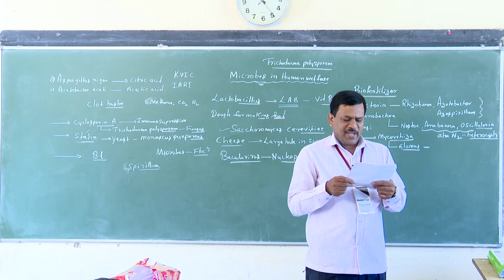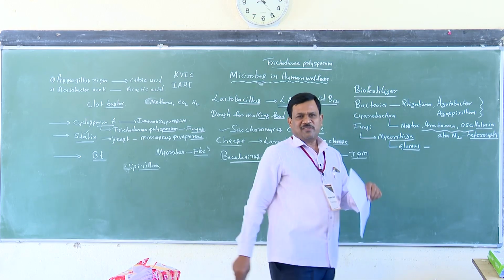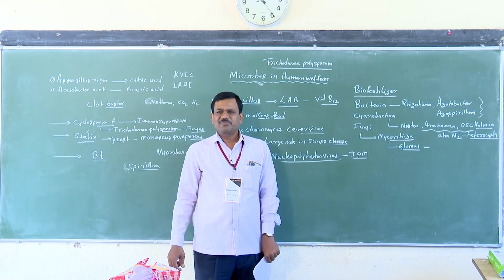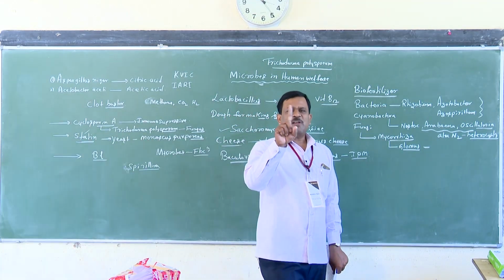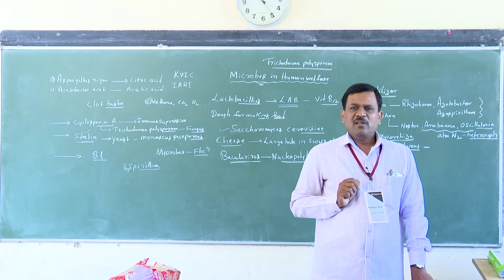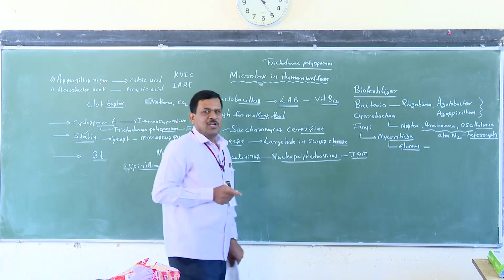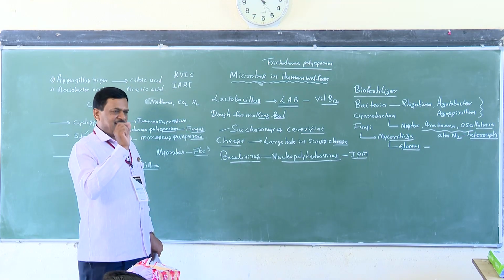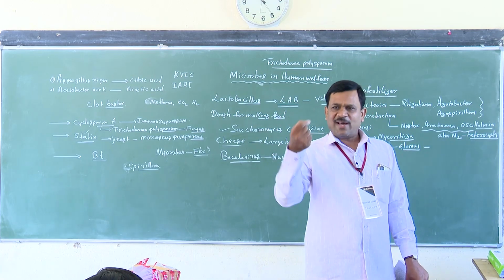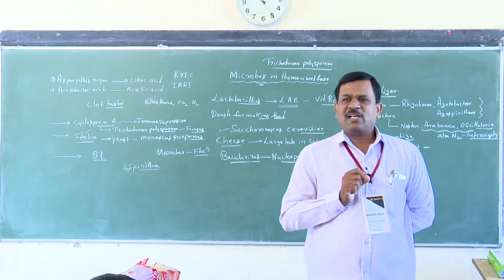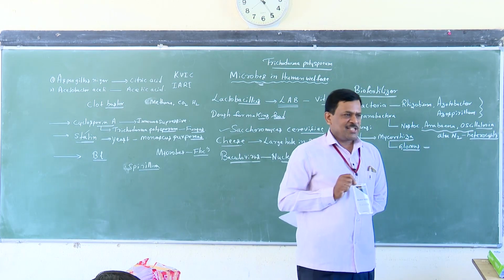Which one of the following alcoholic drinks is produced without distillation? Actually, this is about microbes in industrial products. The most important microbes in industrial products, first listen. First one, I will explain. You answer it, and I will explain; you find out the answer. The first one is also called fermented beverages. Do you know fermented beverages?